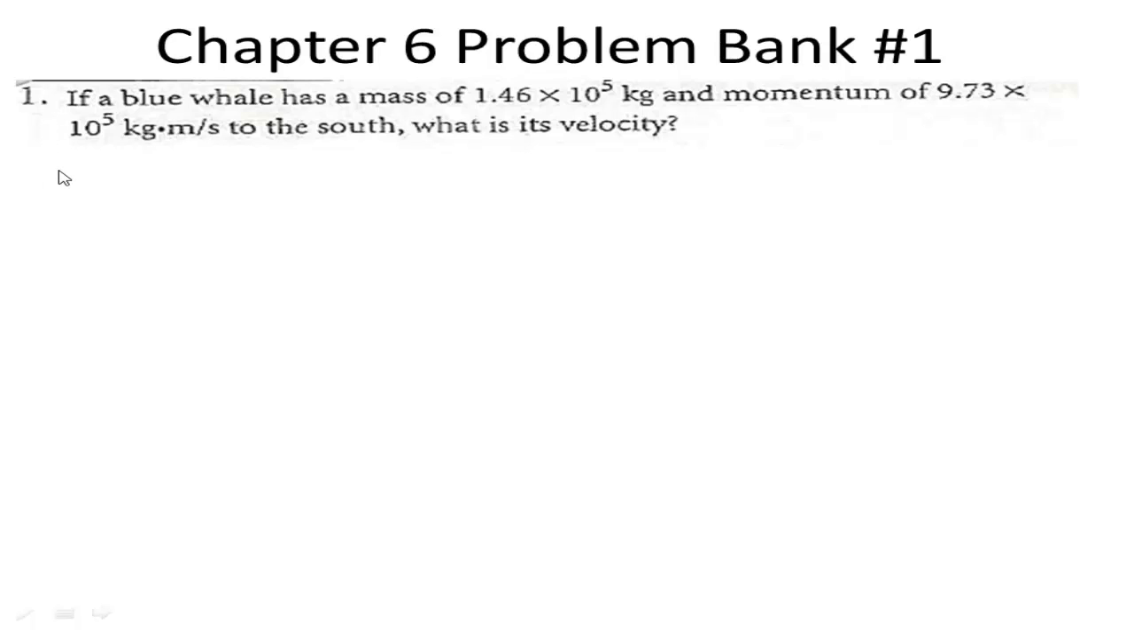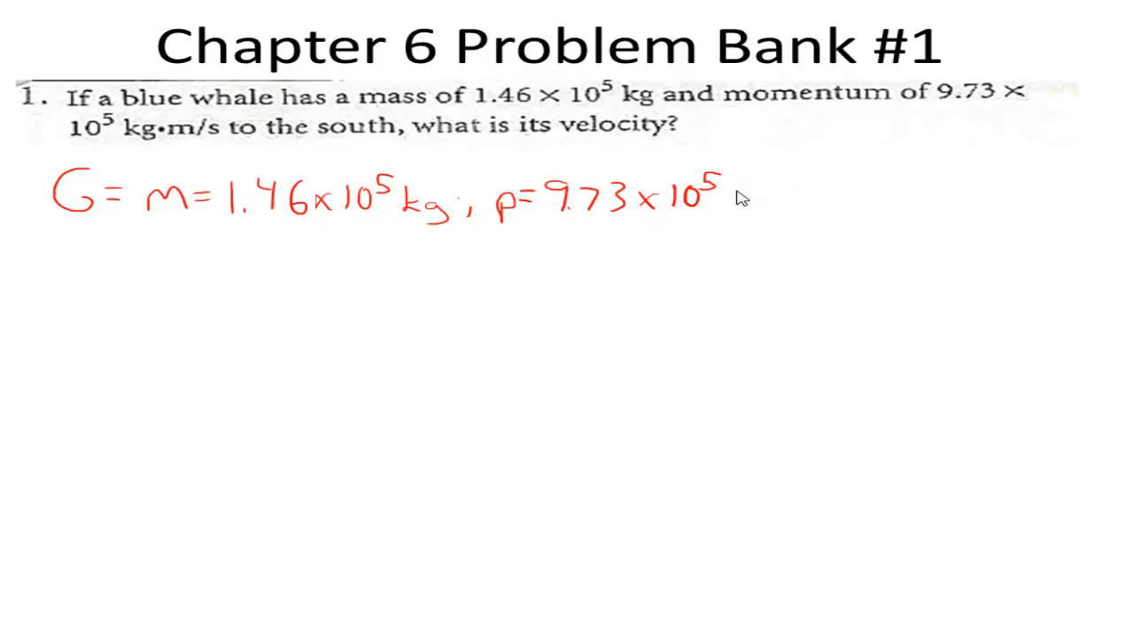Problem bank number 1 question states that if a blue whale has a mass of 1.46 times 10 to the 5th kilograms and momentum of 9.73 times 10 to the 5th kilograms times meters per second to the south, what is its velocity? We are given our mass of 1.46 times 10 to the 5th kilograms. And we are also given our momentum, which is a lowercase p, of 9.73 times 10 to the 5th kilograms meters per second.